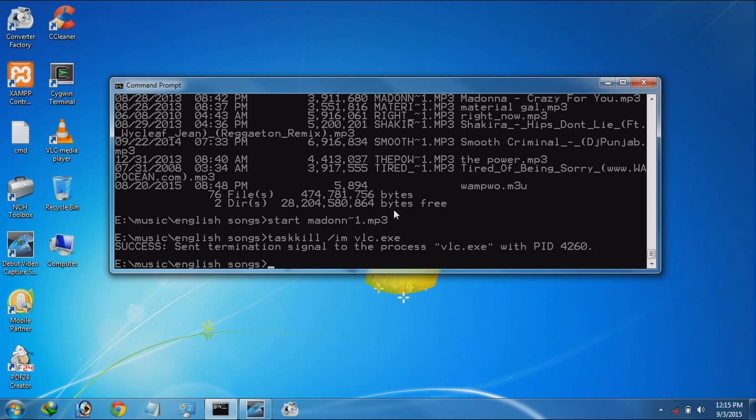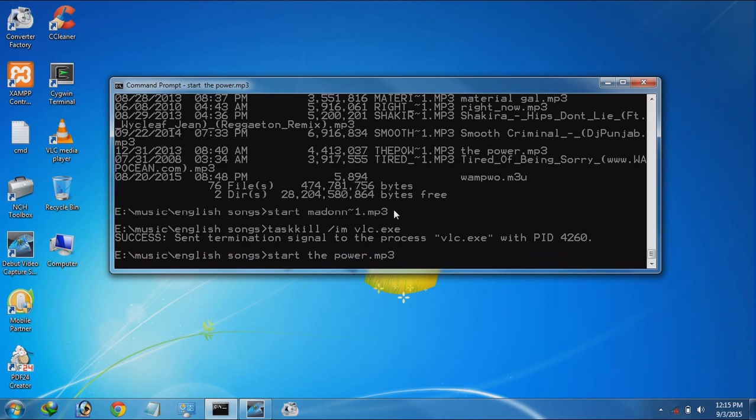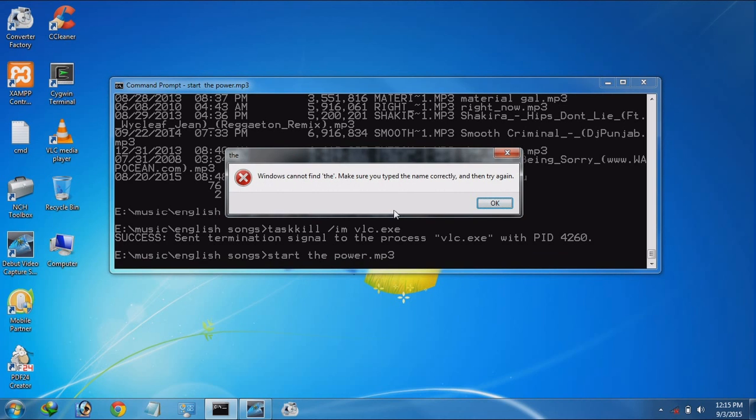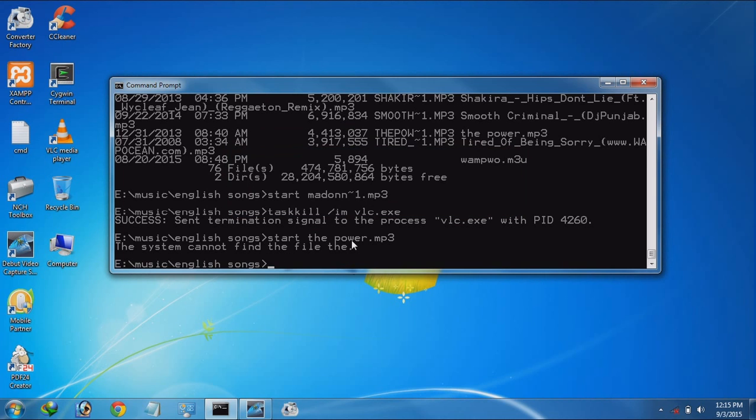Run it using start and it will not run. Windows cannot find the file, make sure you typed the name correctly. It doesn't run because of a space in this name.